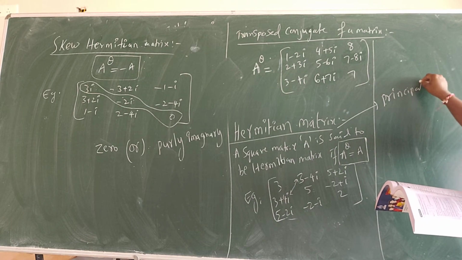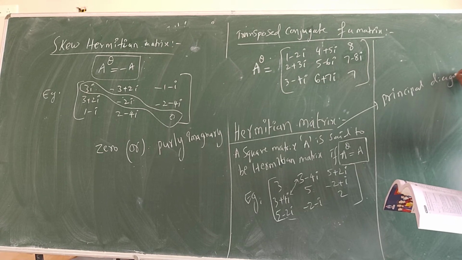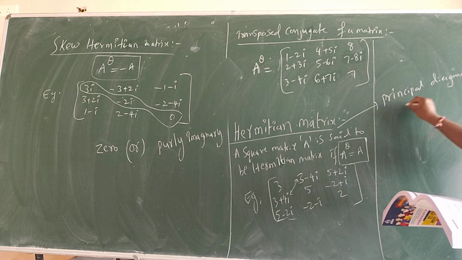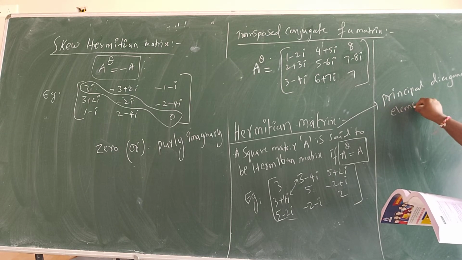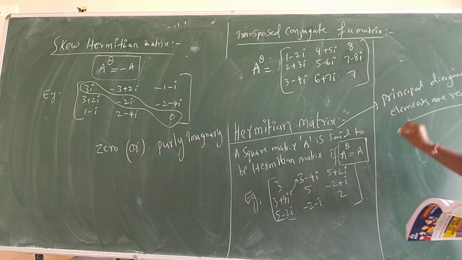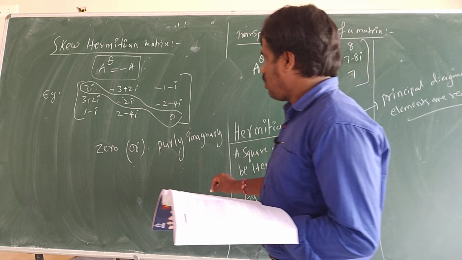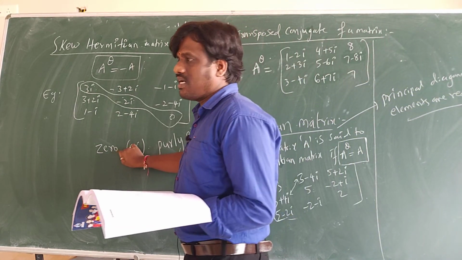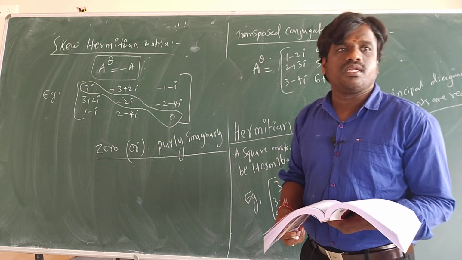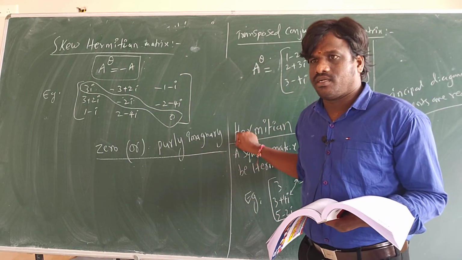This is important in exams, only this is important. And in this case, the principal diagonal elements are 0 or purely imaginary. This is the main point.